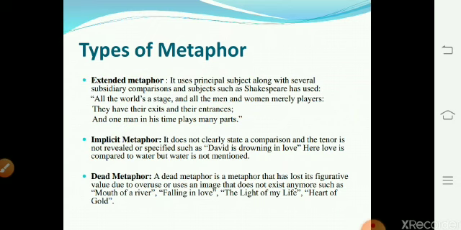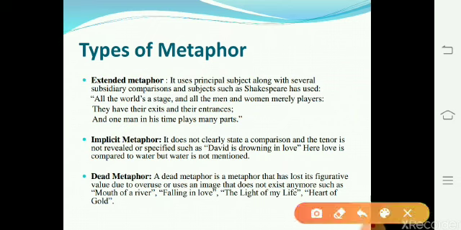Extended metaphor. It uses a principal subject along with several subsidiary comparisons and subjects, such as Shakespeare has used in the lines, all the world's a stage and all the men and women merely players. They have their exits and their entrances. One man in his time plays many parts.